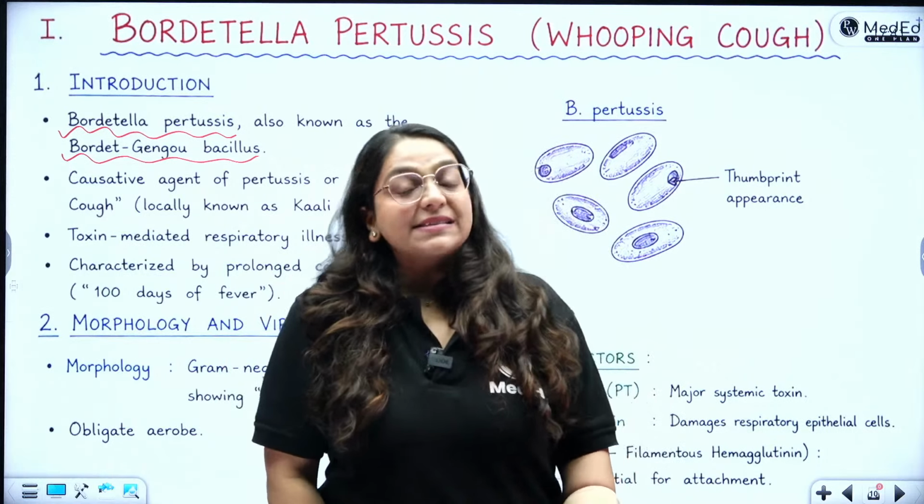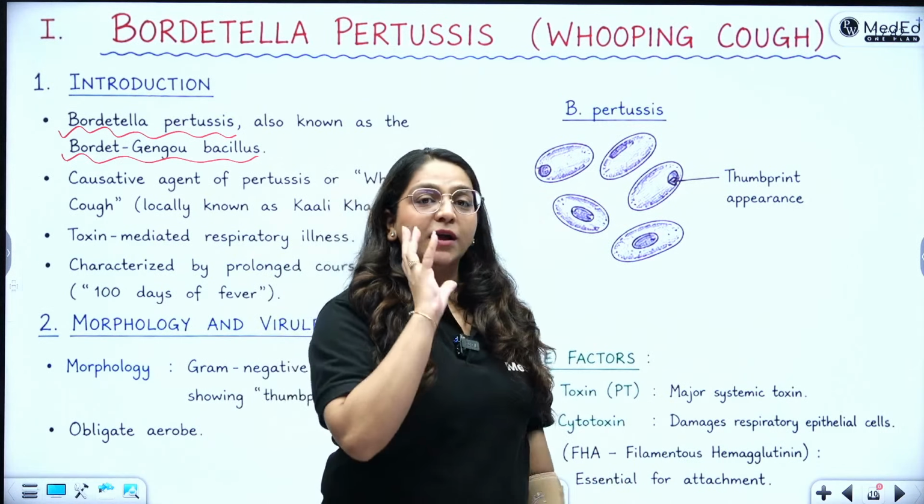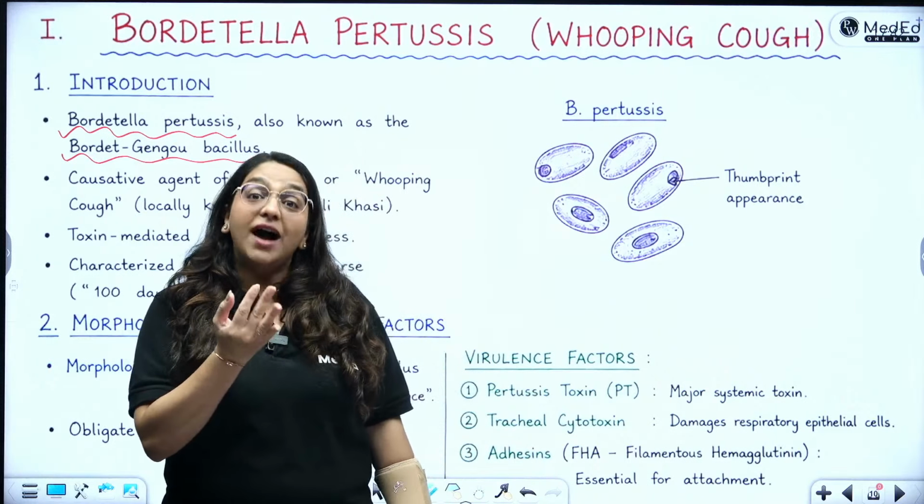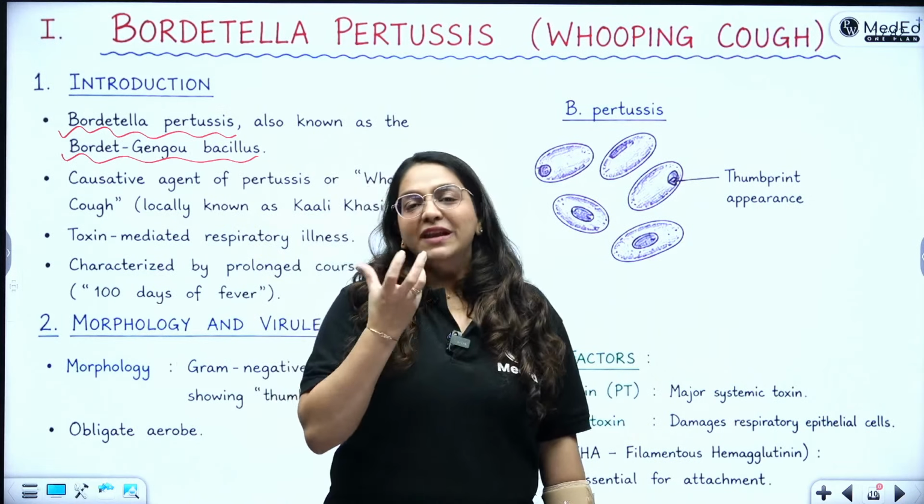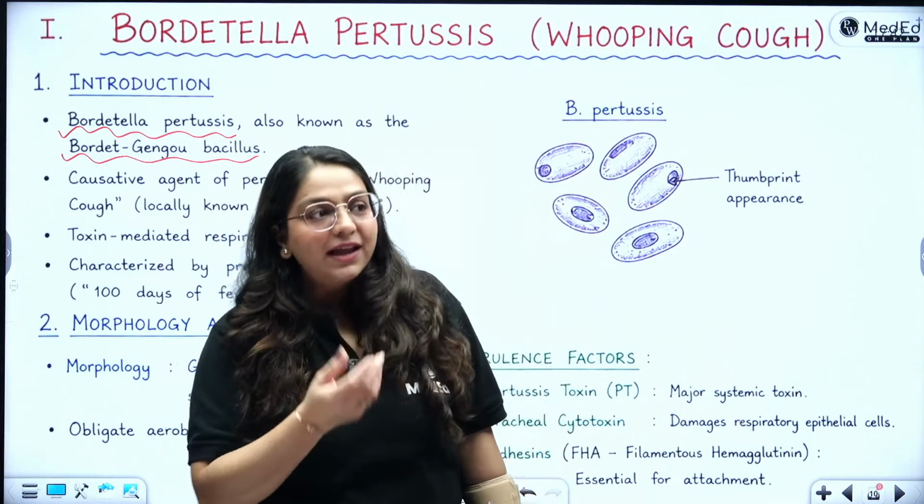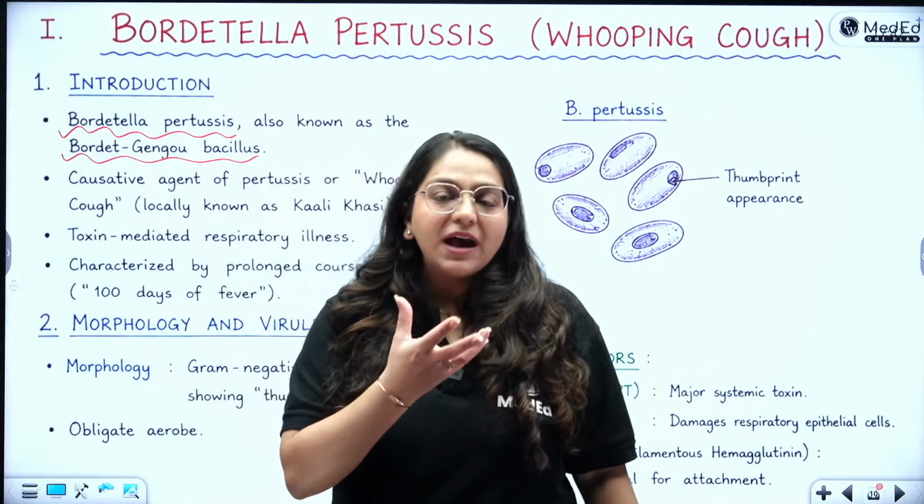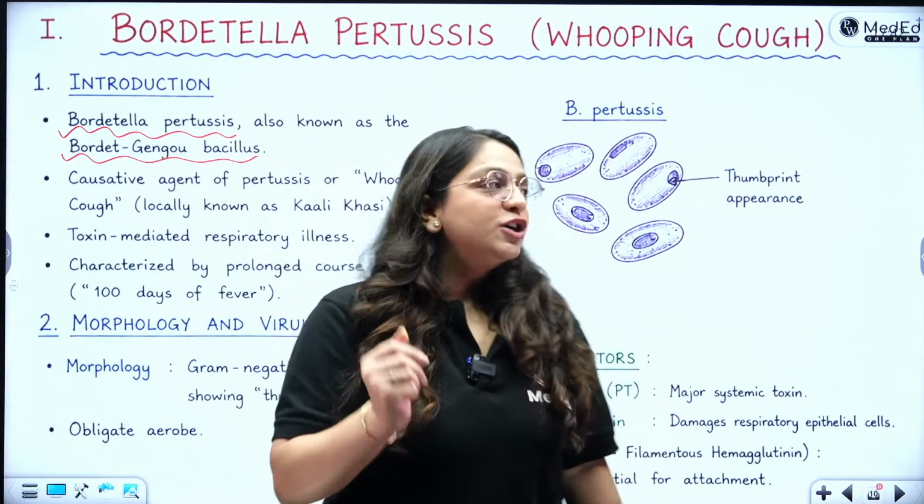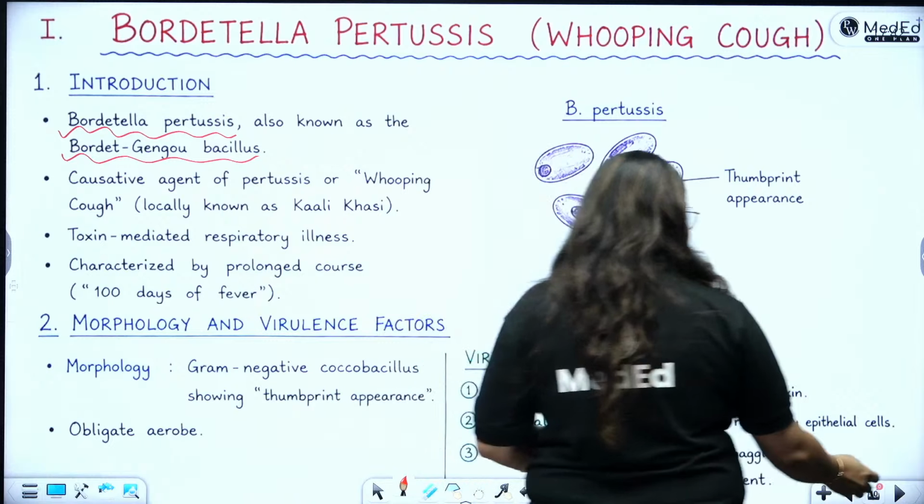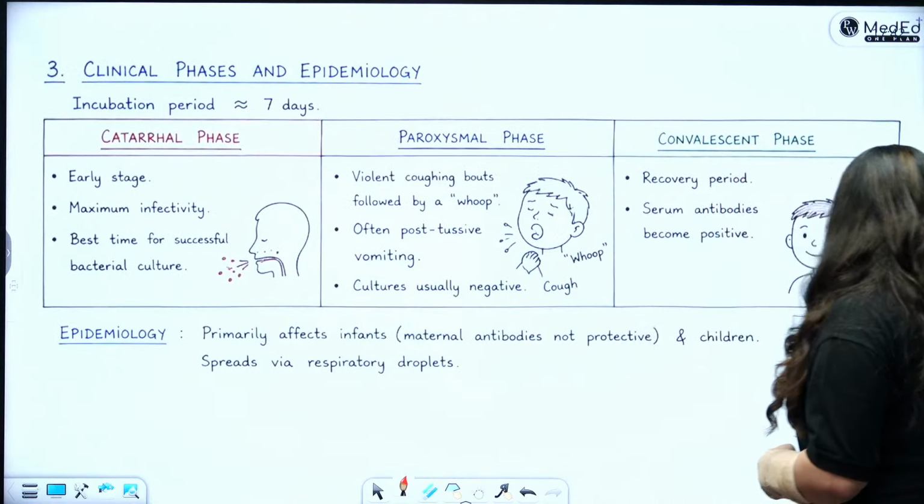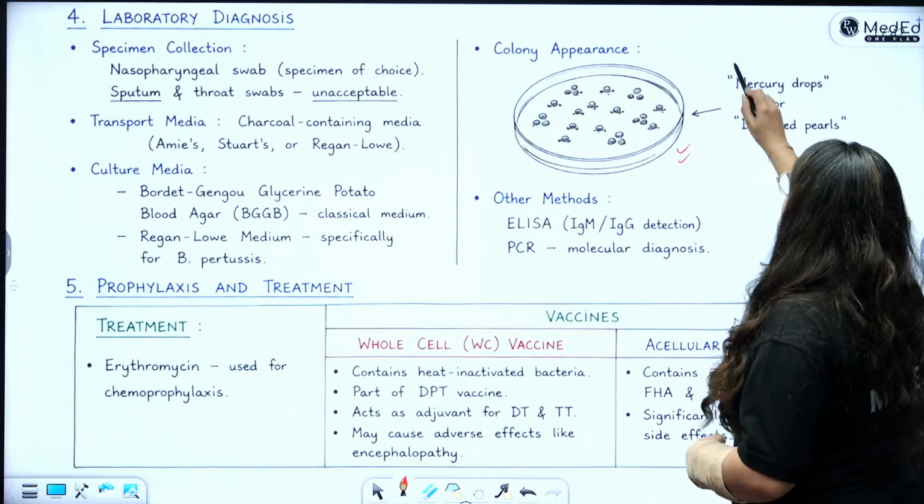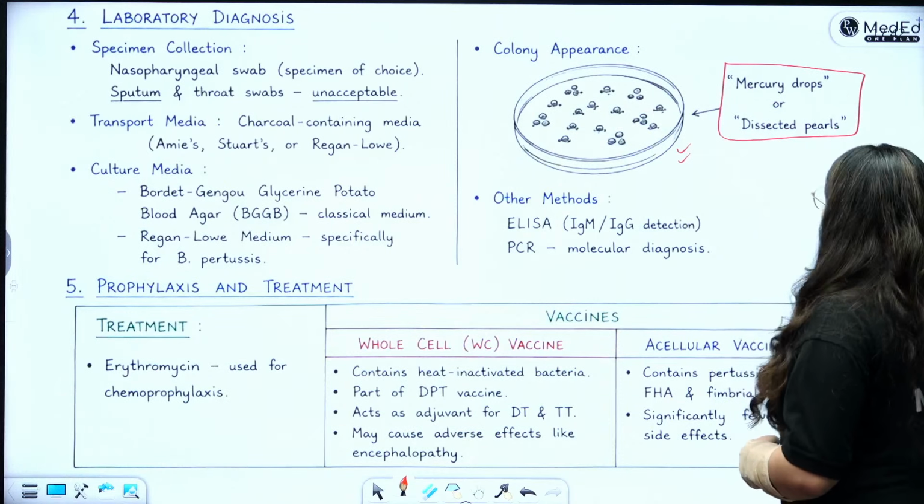So what will you ask Gangu? You will give a Bordet-Gengou agar to Gangu. And you will ask Gangu, please cough on this agar. When Gangu will cough on the agar, she will shed pearls. So what do you see? You see the dissected pearl appearance on the agar plate. The dissected pearl or the mercury drop appearance.